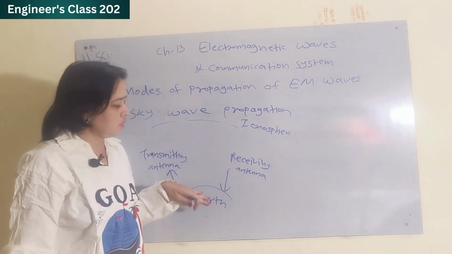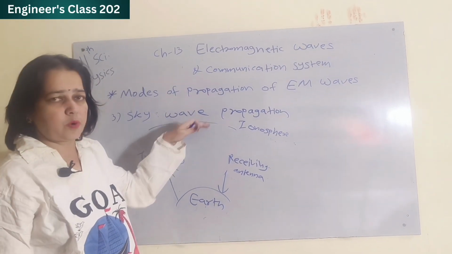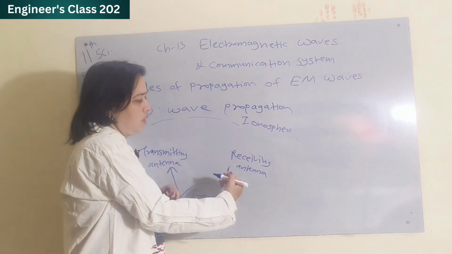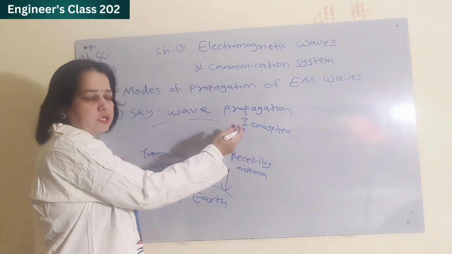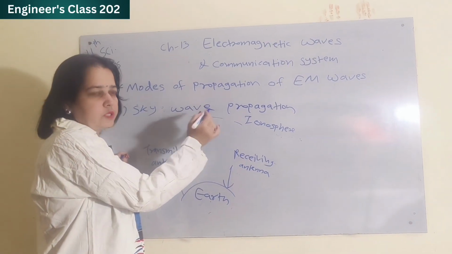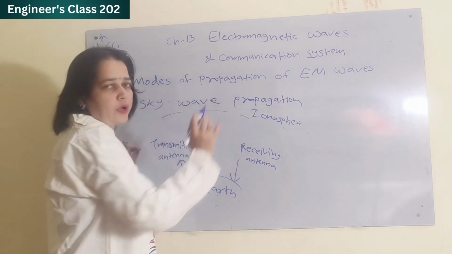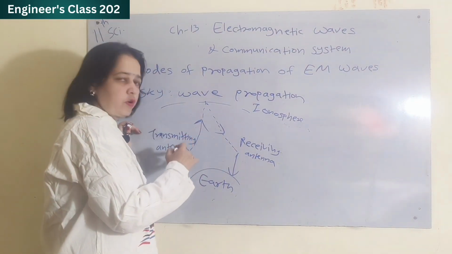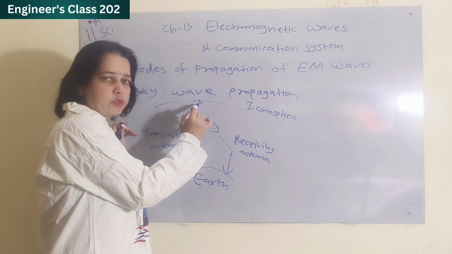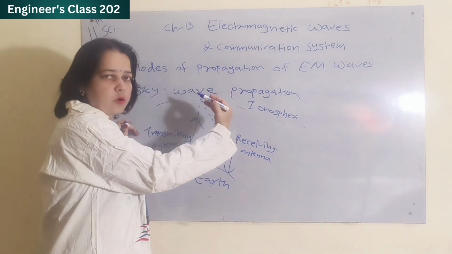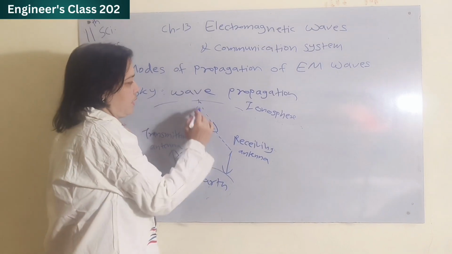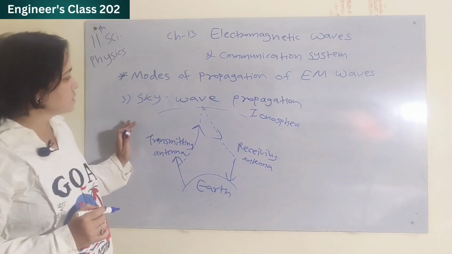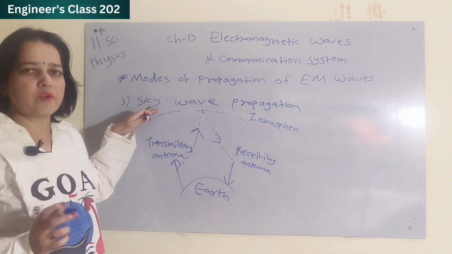So the ionosphere is the highest level from Earth's surface, thousands of kilometers from Earth's surface, which is known as the ionosphere. There are ions present, positive, negative, etc. That means in sky wave propagation, the signal or wave from the transmitting antenna reaches the ionosphere, the highest layer of the atmosphere, and after reflection from the ionosphere it reaches the receiving antenna. This wave propagation is known as sky wave propagation.